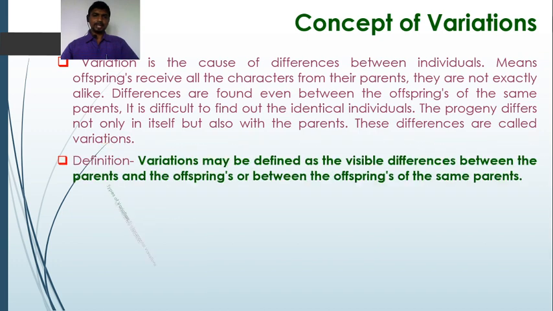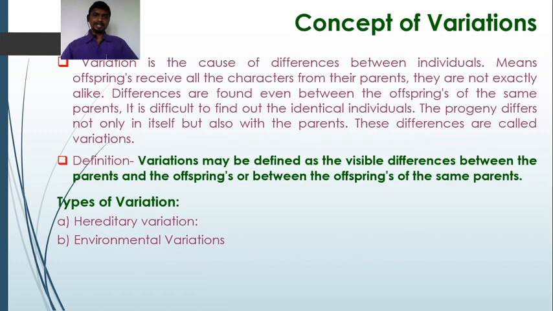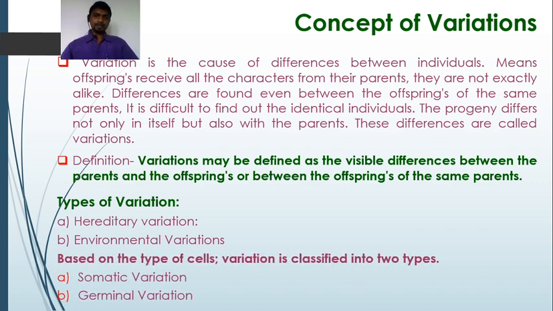There are two types of variations, hereditary variations and environmental variations. Some more, based on the type of cells in which the variations occur, somatic variations and germinal variations. So this is about the definition of genetics, the concept of